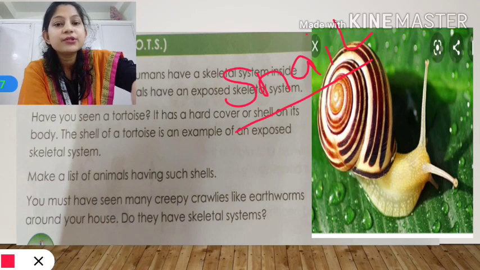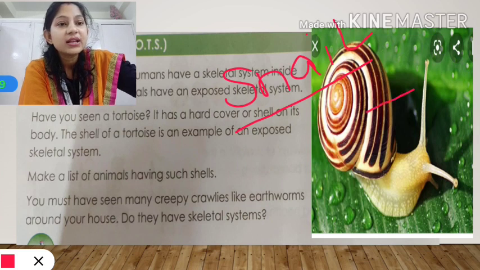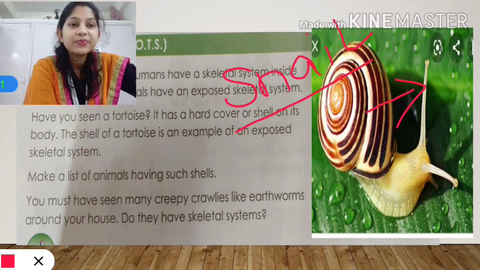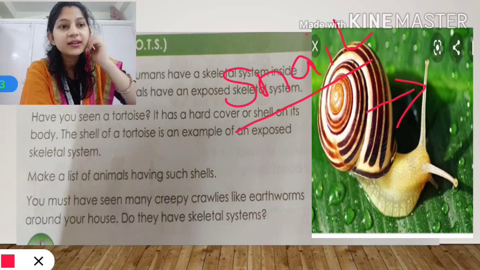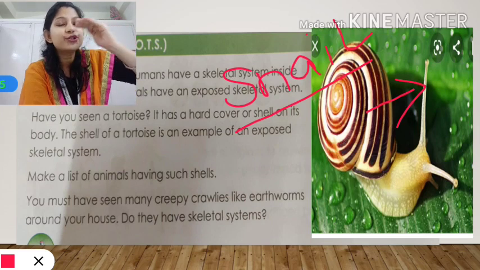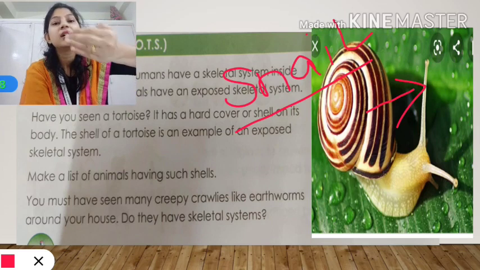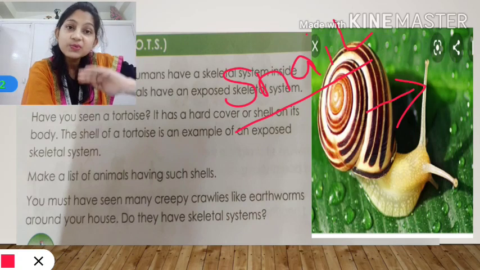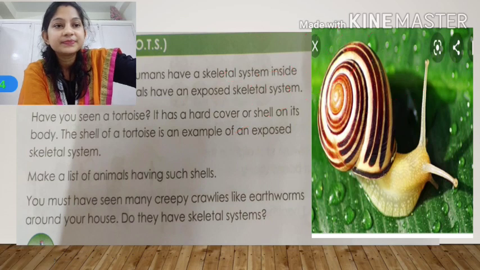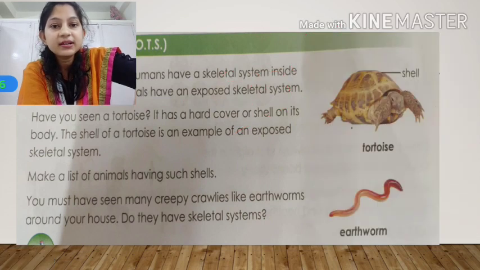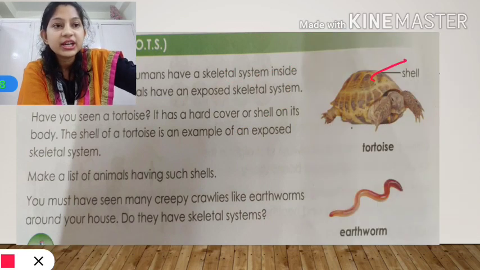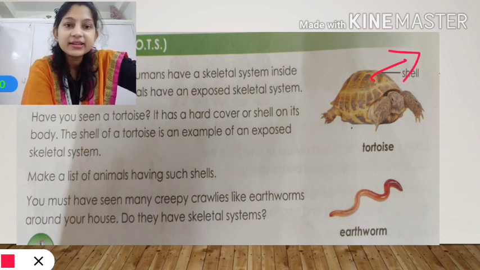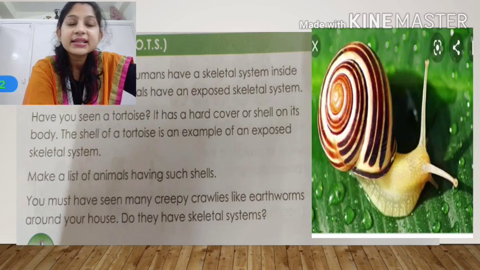See, here also you can see the exposed skeletal system. You can see the hard shell here. In the tortoise also, the hard shell which is covering the upper body of the tortoise is exposed skeletal system. See here. This one, the shell, is exposed skeletal system. Same here in the snail also.